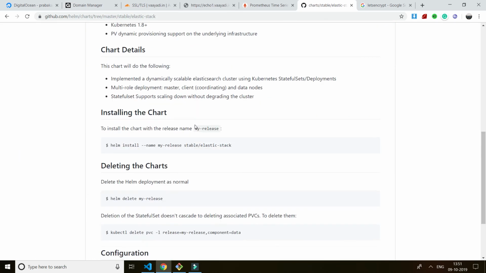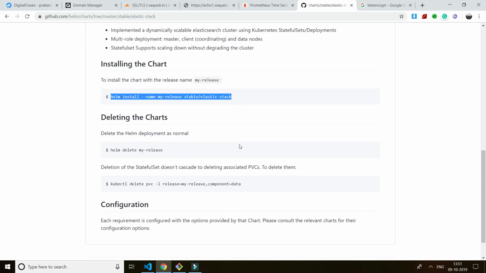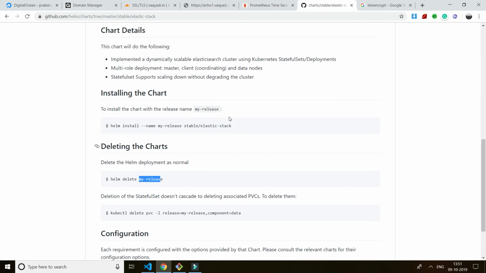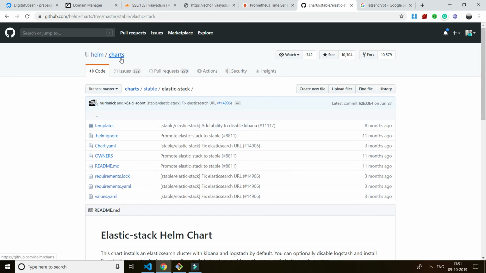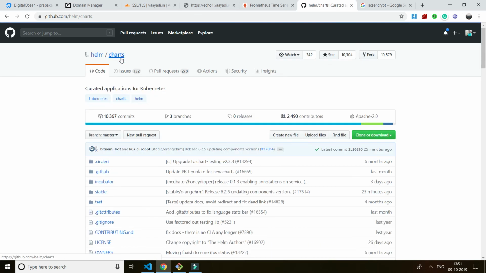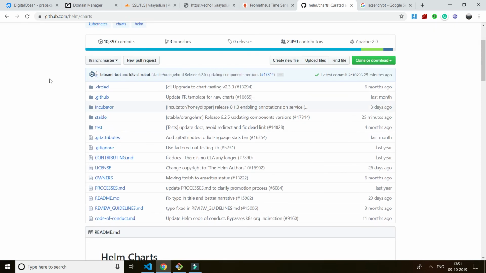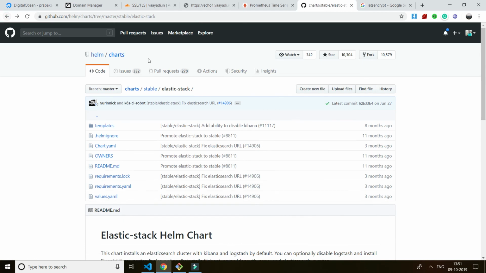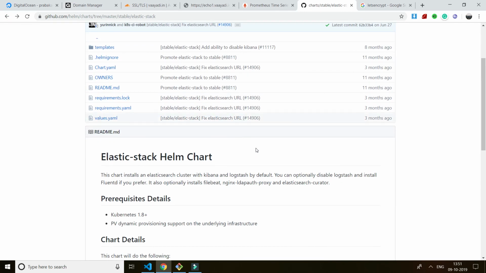Helm install ELK stack will download and install the ELK stack in your cluster in a namespace. Suppose if you want to remove the ELK stack, just delete the namespace. It will remove the ELK stack. That's cool, right? So that's how Helm works. Helm is a very famous package manager for Kubernetes to install all applications. So that's how Helm is reducing our configuration work now.